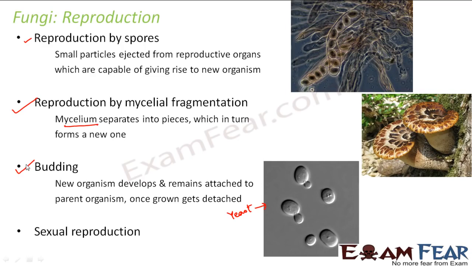So we will talk about the sexual reproduction of fungi now. Let us see, how do fungi reproduce sexually? Here we will talk about the general process as such, but we will see in the next few slides that the fungi again are categorized into different categories on the basis of their modes of reproduction, because different types of fungi have different types of modes of reproduction. However, the basic concept of reproduction will still remain the same.